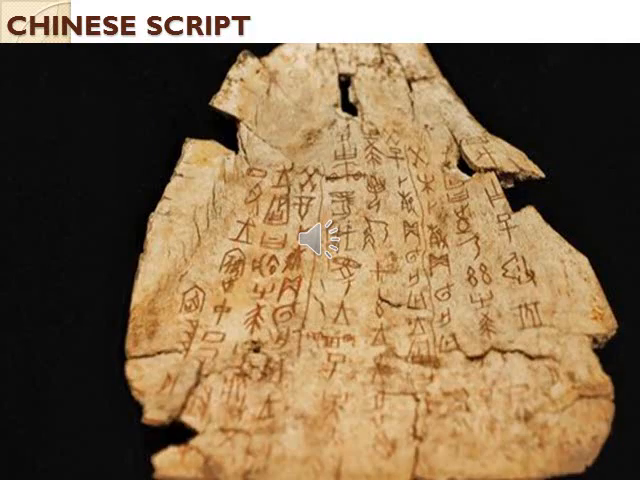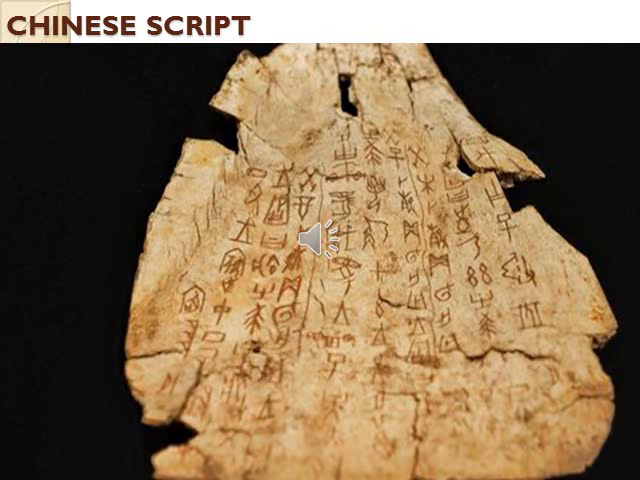Then the Chinese script. The Chinese developed a writing system from an early time, from their ancient period itself. Initially it was a pictographic system, so it was like a picture. That is, they expressed the things they saw as a picture. But later it was converted into a symbol form.